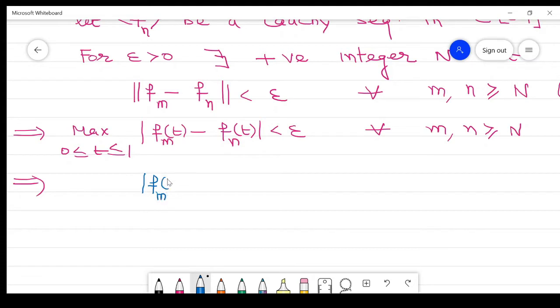So it means the absolute value of f_m(t) minus f_n(t) is less than epsilon for every m, n greater than or equal to N. So this is equation number 2, right?